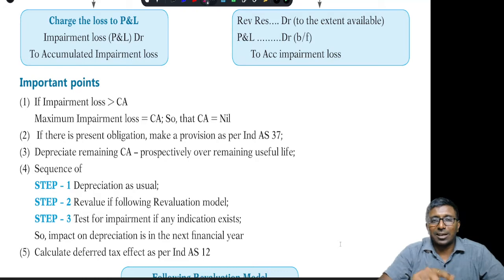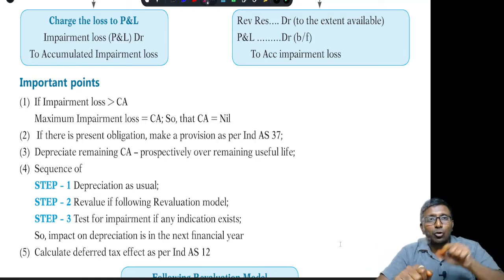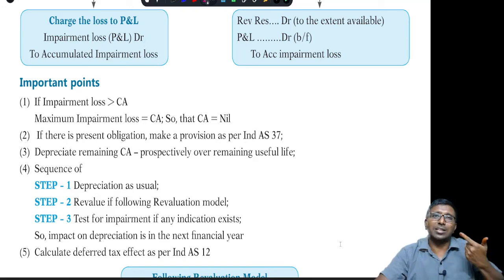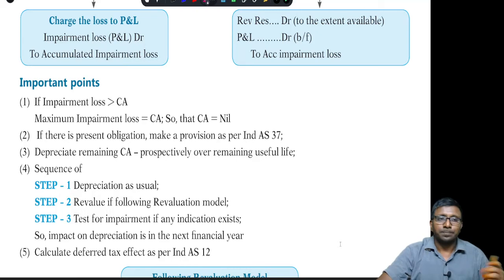Correct. The asset value has to become zero, and wherein you have an obligation to destroy with respect to that, if you have a present obligation arising from past events, wherein probable future economic benefits outflow and where you can measure it reliably, that means if you satisfy the three conditions of Ind AS 37 provision, then you are supposed to make a provision as per Ind AS 37, right? Remember these three things always.